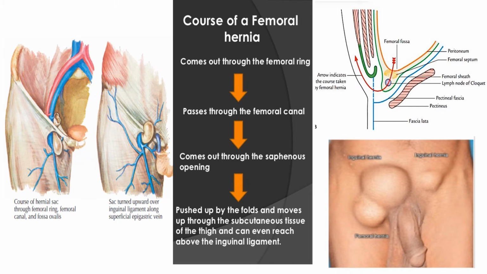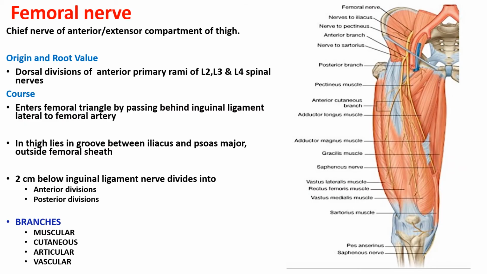However, occasionally an abnormal obturator artery may lie along the edge of the lacunar ligament, and cutting it may cause an alarming hemorrhage. In the given image, you can also see an inguinal hernia as well as a femoral hernia in the same person, and you can see that the femoral hernia lies below and lateral to the pubic tubercle, whereas the inguinal hernia lies above and medial to the pubic tubercle.